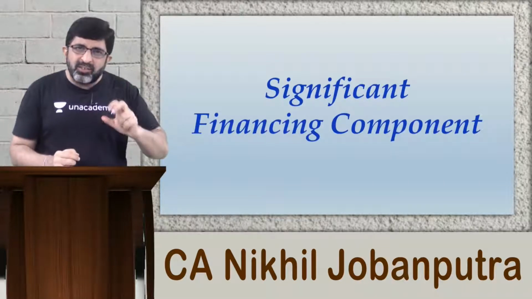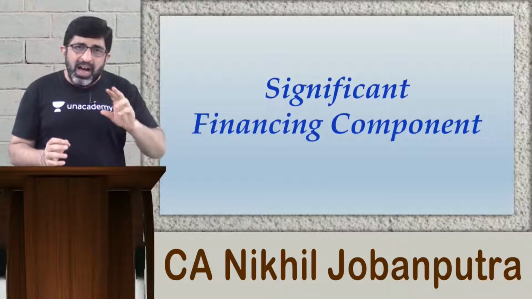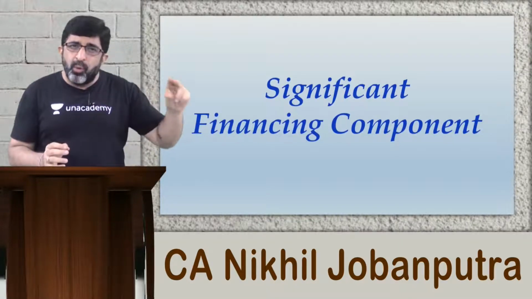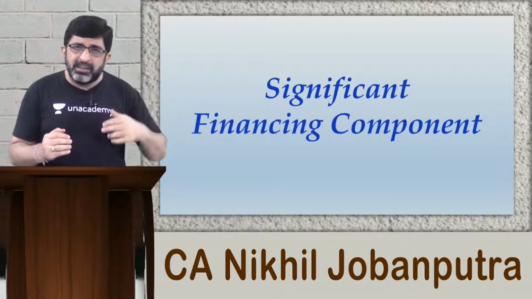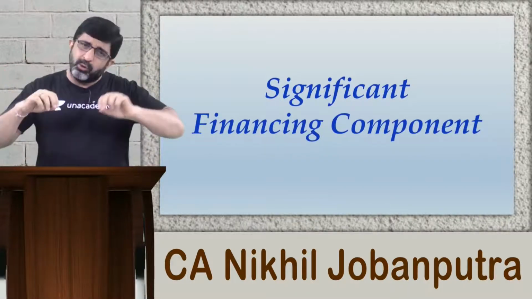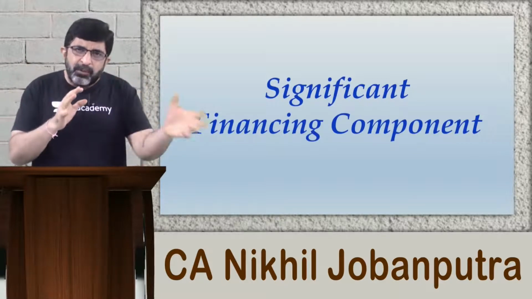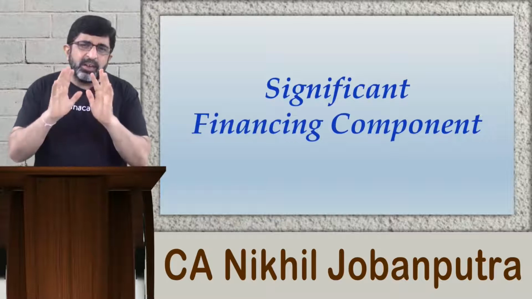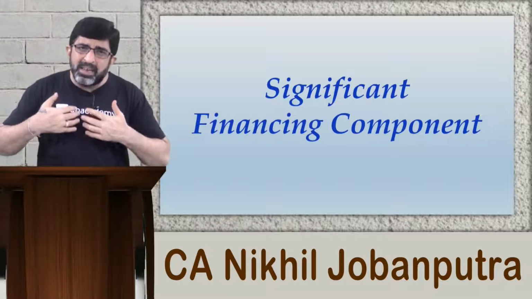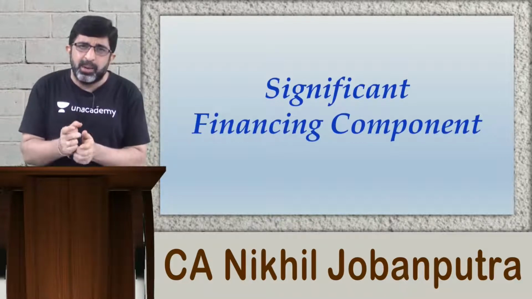Suppose a customer has a poor credit rating and I am going to supply goods over a contract period of 3 months, but I am seeking the entire amount to be paid in advance, then only I will start the supply, otherwise I will not. If the entire amount is paid in advance, can you understand, myself being a supplier, my objective was never to arrange finance with this arrangement, correct?